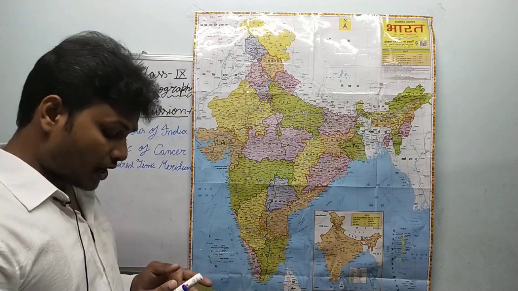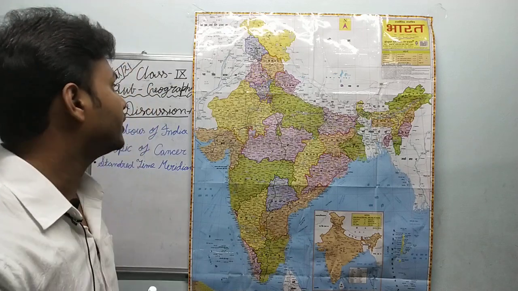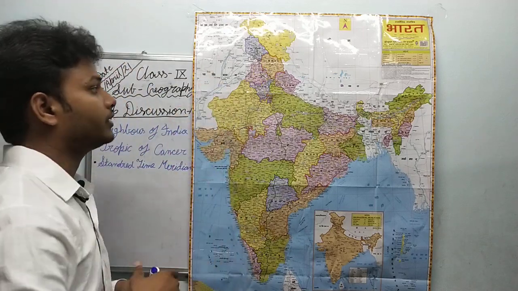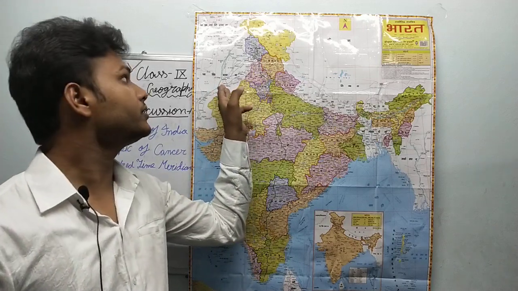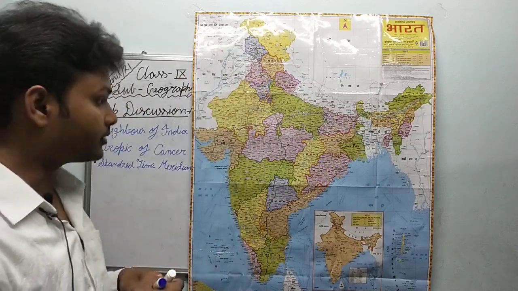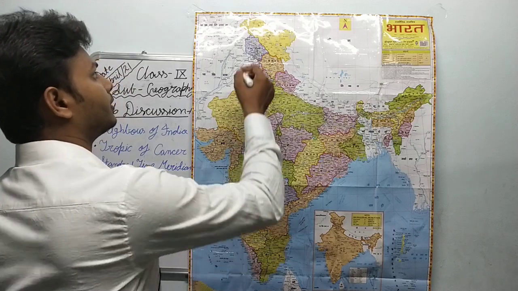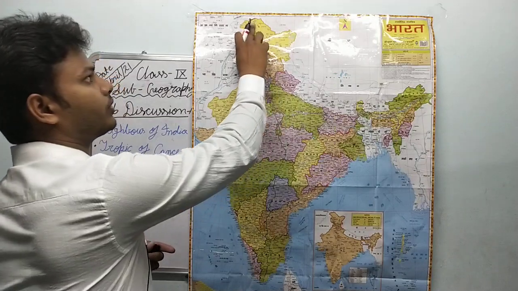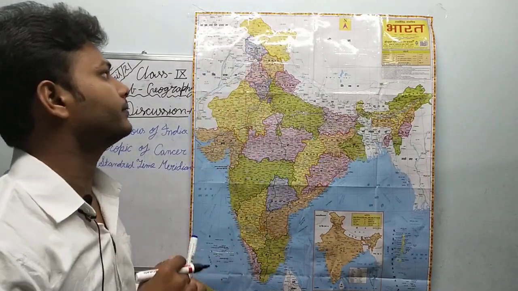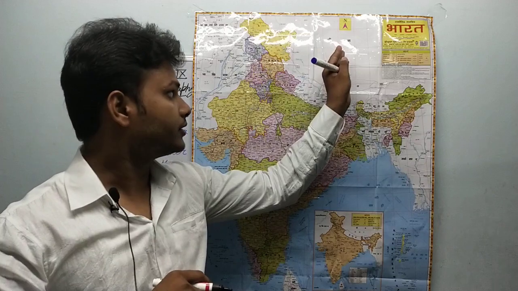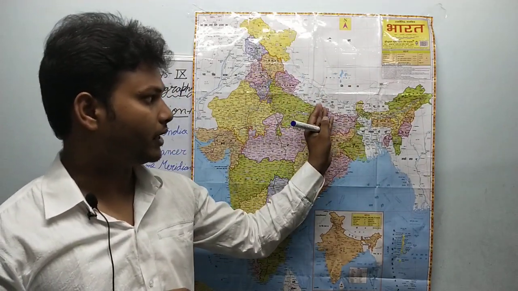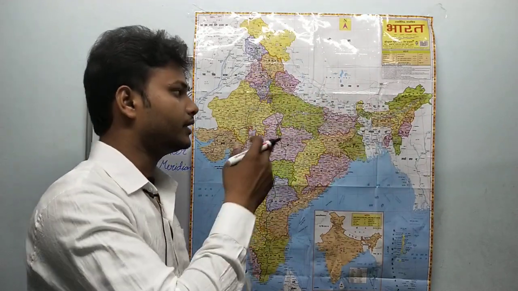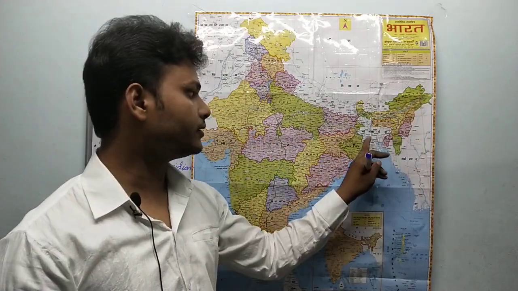Look, how many countries have we discussed that are neighbor countries of India? There are a total of 9 neighbor countries of India. As you can see, Pakistan is here, in the northwest. Afghanistan is here, and this is the small boundary of Afghanistan. Afghanistan shares a very small boundary with India, only this much. After that, in the north direction there is China, in the northeast Nepal, Bhutan. Then completely in the east direction there is Myanmar. This portion is completely Myanmar, and this is Bangladesh.